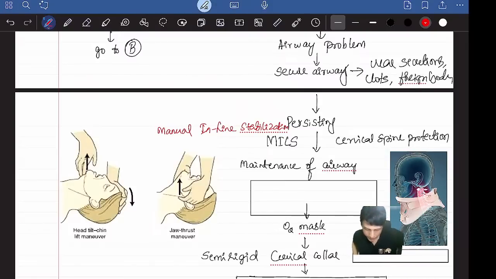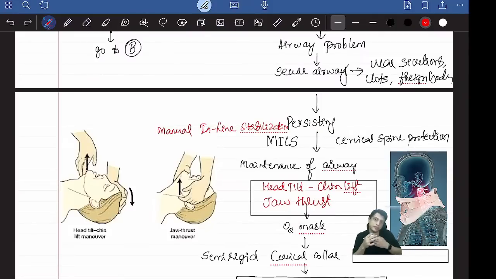So maintenance of the airway. How do you do maintenance of the airway? Initially you can try two maneuvers, which many of you already answered. Head tilt, chin lift maneuver, or another is the jaw thrust maneuver. These two maneuvers you use so that the airway becomes patent. Sometimes it is kinked, so with these two maneuvers it may become patent.